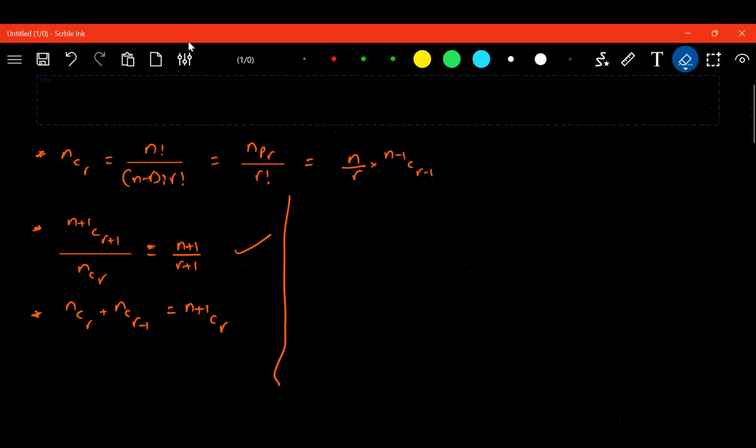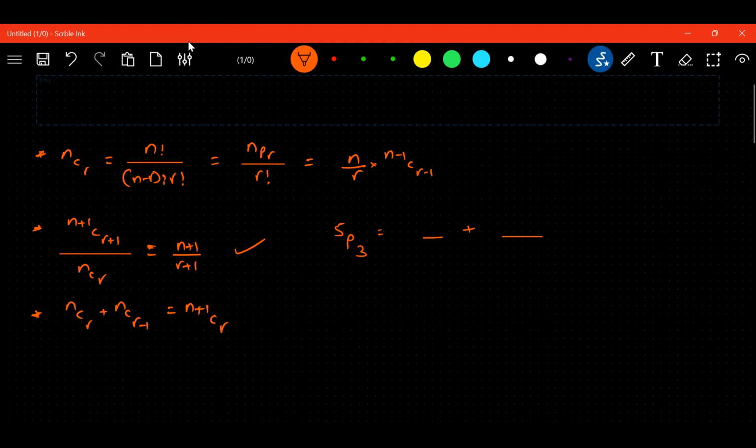Sir, we have to learn these formulas, no? You have to learn. See, if I ask you, Shashank, express 5P3 in terms of two permutations, what will you do?